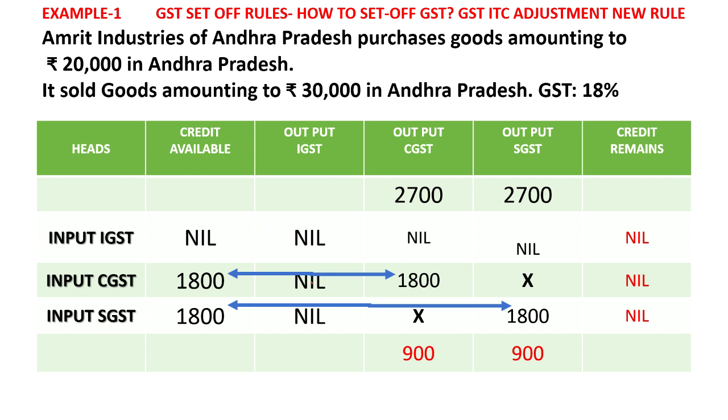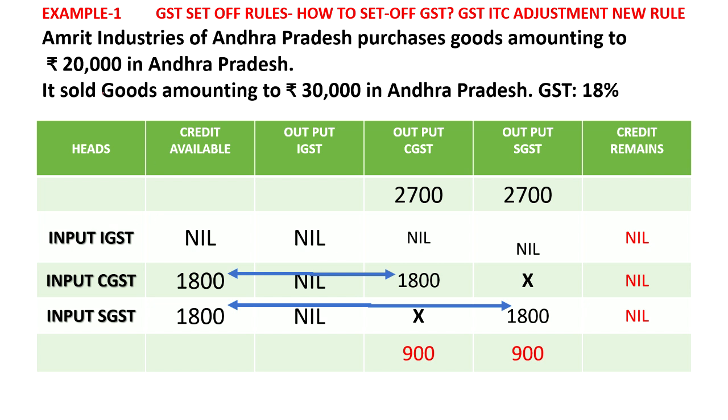Suppose Amrit Industries of Andhra Pradesh, that means Amrit Industries is lying in Andhra Pradesh state. It purchases goods amounting to 20,000 in Andhra Pradesh. Say for example, Amrit Industries is purchasing goods within the state. Some 20,000 it has purchased, and it sells goods worth 30,000 in Andhra Pradesh. GST is 18%, say for example, and here we have to adjust the CGST, IGST, and SGST.